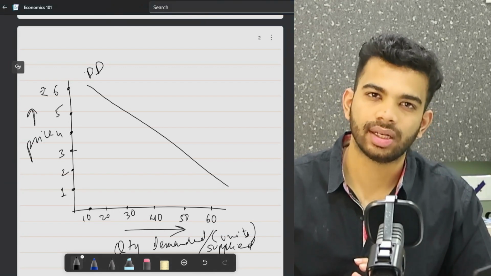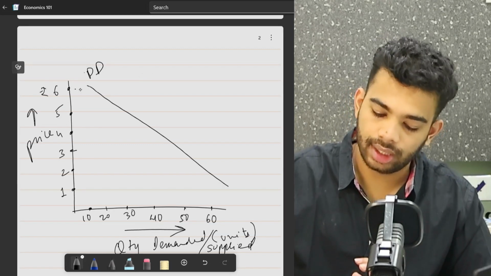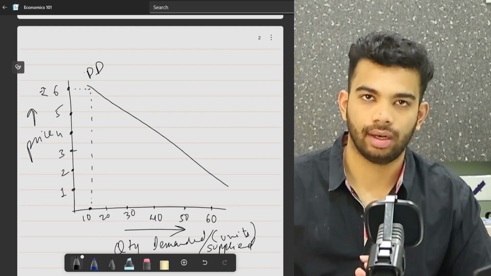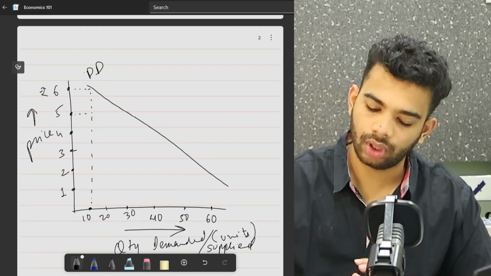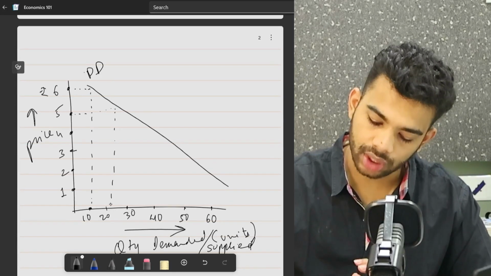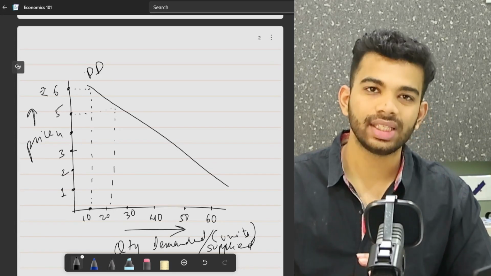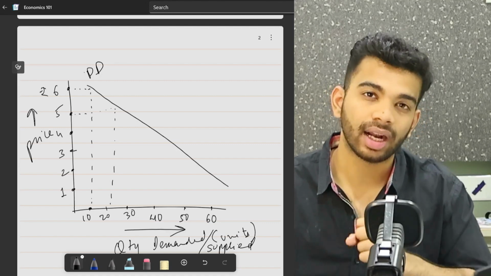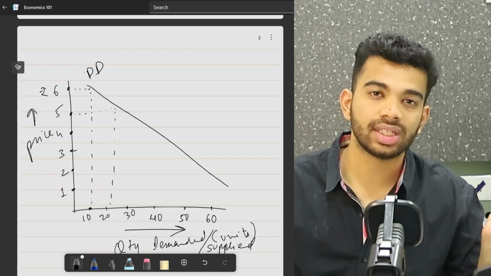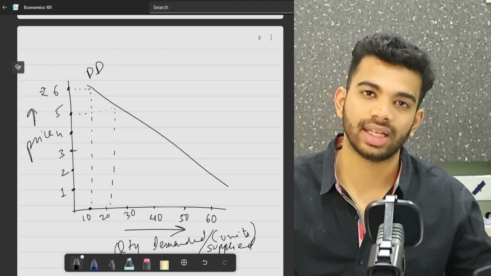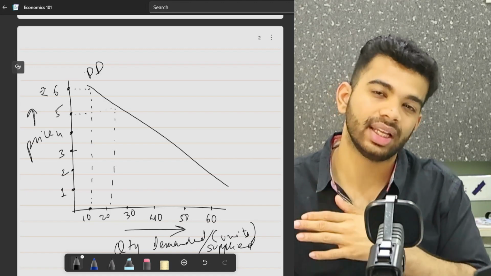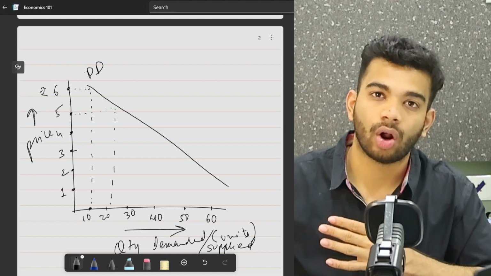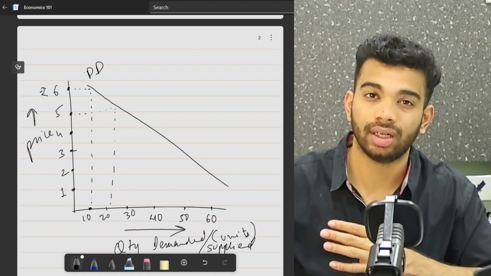And how does it represent the thing that we've just talked about? Let's see. At the price of 6 rupees, the quantity demanded of any particular commodity is 10 units. Then when the price of the commodity falls to 5 rupees, 20 units of that commodity are demanded. So you can see that as your price is falling, the quantity demanded is rising. As you can see in daily life as well, whenever there is a Flipkart sale on iPhones, the iPhone that was earlier worth 70,000 or 80,000 bucks is now worth 50,000, and a lot more people are lining up in order to buy that product. So that goes to show that the law of demand actually works.